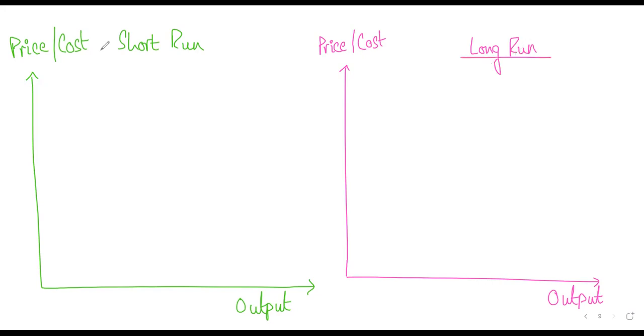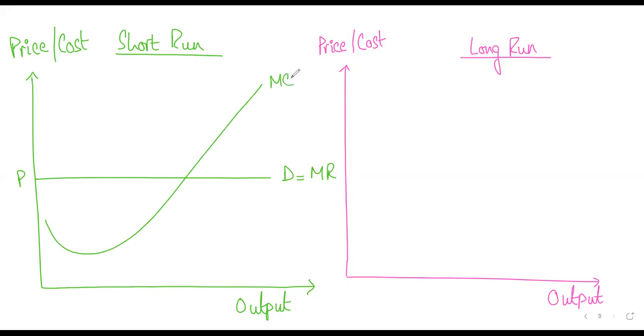Now what happens in the short run? Let's first look at the short run. This is your demand curve in perfect competition. It's a perfectly elastic demand curve, since there are so many firms and so much competition. So this will be your straight demand curve. This is also your marginal revenue, and this also shows you the price. Then you have the same shaped marginal cost graph like any other market, a J-shaped marginal cost curve.